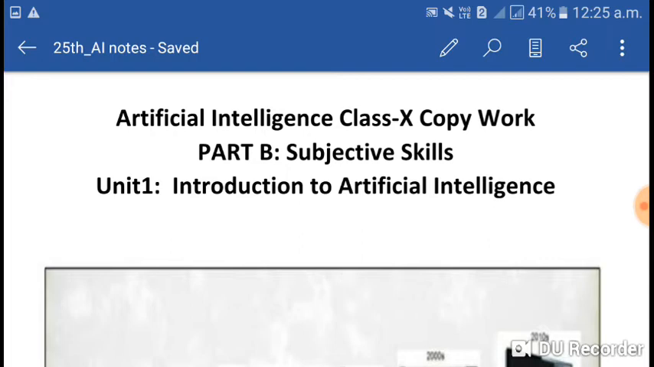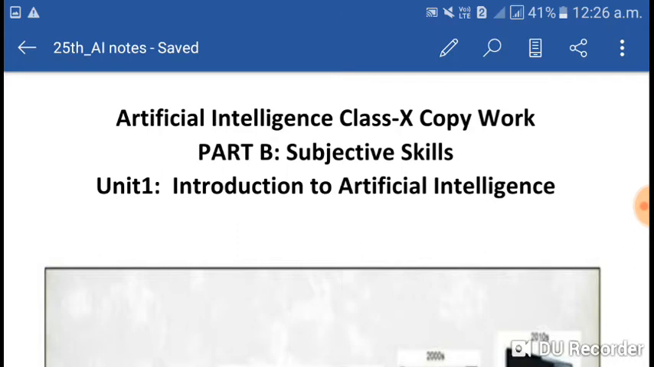As you all know, the AI curriculum is divided into two parts, Part A and Part B. Part A is employability skills, and Part B is subject skills. We have already completed Part A. Today we will start Part B, that is subject skills, meaning the subject AI. So in this part we will learn about AI.